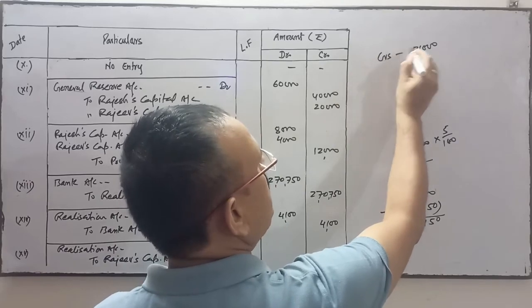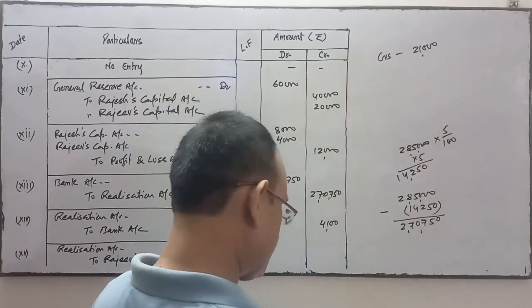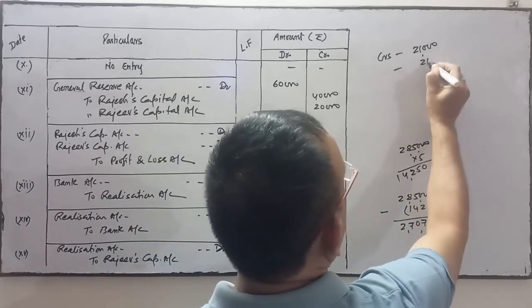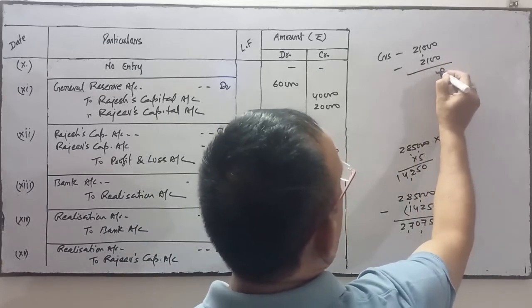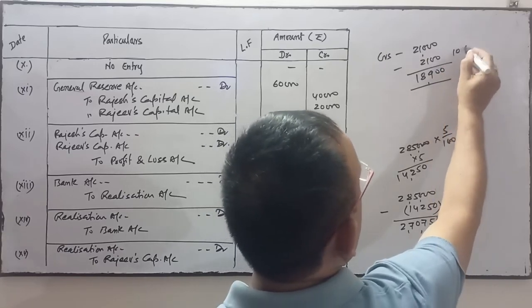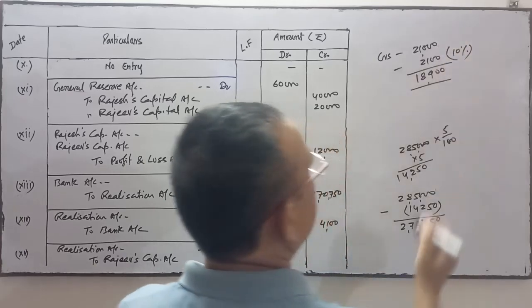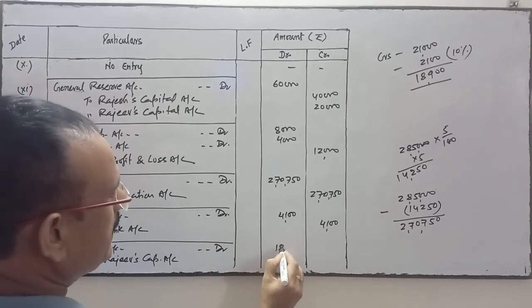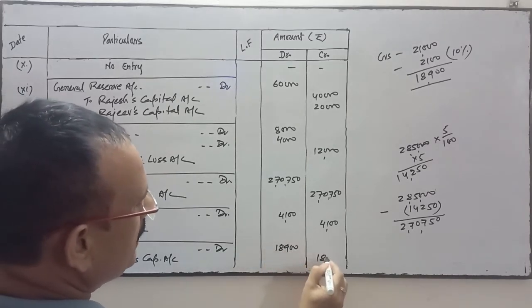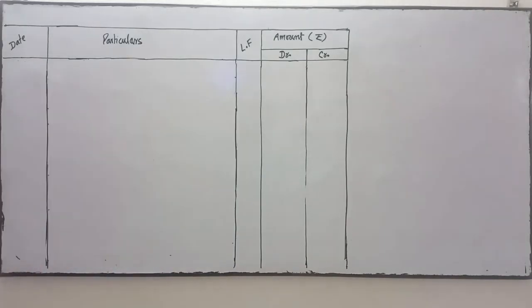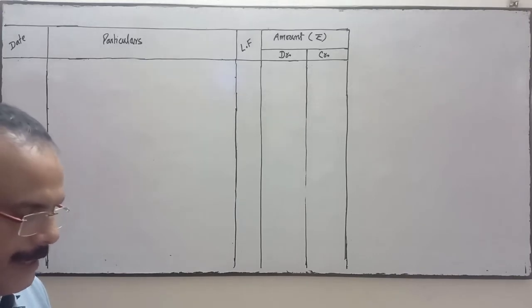So 21,000 was the unrecorded creditors, and this was paid by the partner at a discount of 10%. So deduct the 10%. This is the 10% of 21,000, that is 2,100. So finally paid is 18,900. And this will be transferred to Rajiv's capital account. Now coming to the next, a creditor to whom 8,000 were paid.